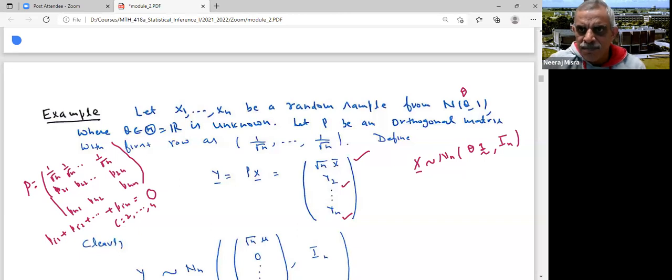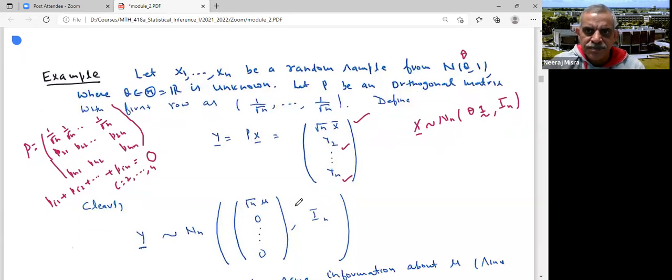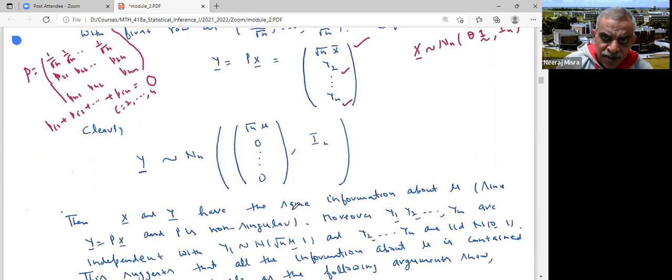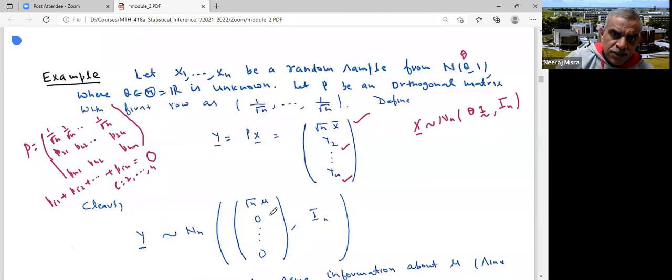So these are multivariate normal distributions. Now I know that if I have a multivariate normal distribution and I apply any matrix P, then Px would also be multivariate normal. What will be the mean of Px? P times mu, where each theta is the same.